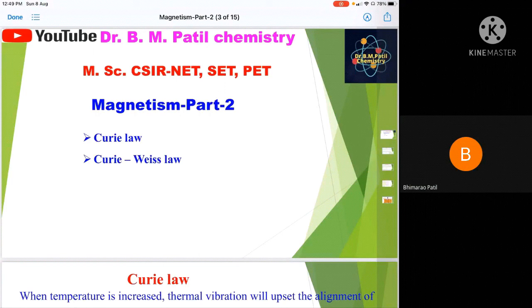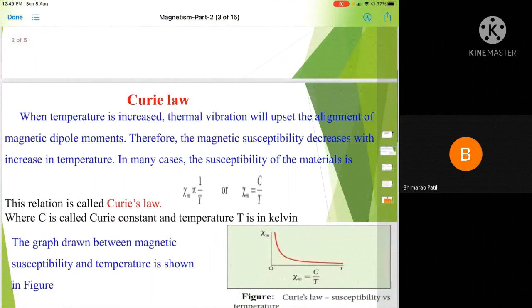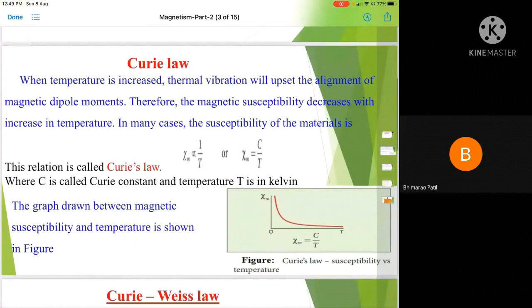Now we discuss magnetism part 2. In this lecture, we discuss the Curie law and Curie-Weiss law for magnetic materials. You know that Curie law is applicable for paramagnetic materials. When temperature is increased, thermal vibrations will upset the alignment of magnetic dipole moments. Therefore, the magnetic susceptibility decreases with increasing temperature.